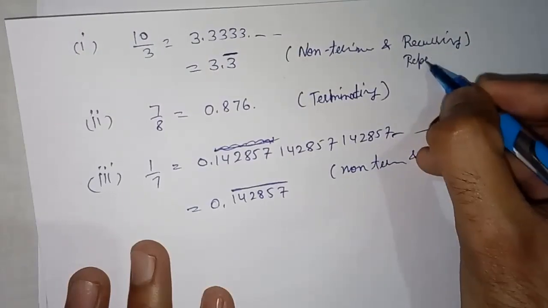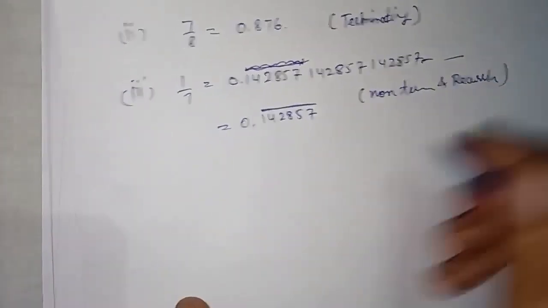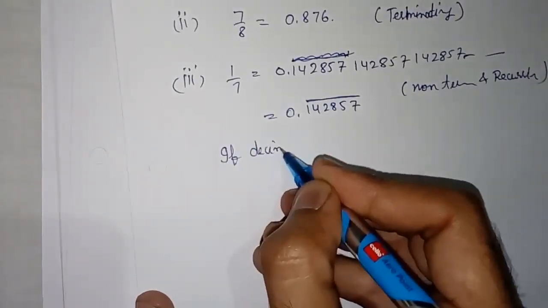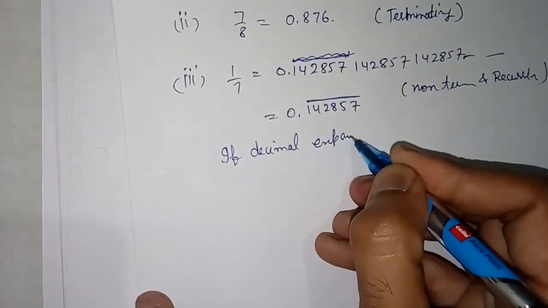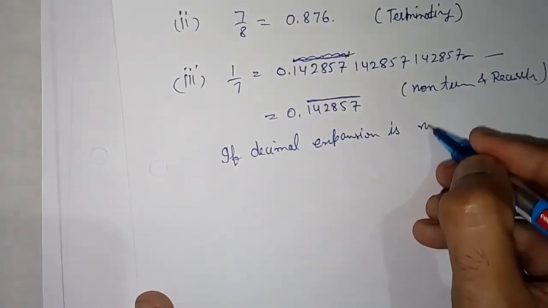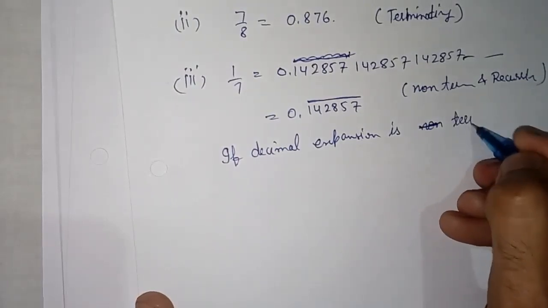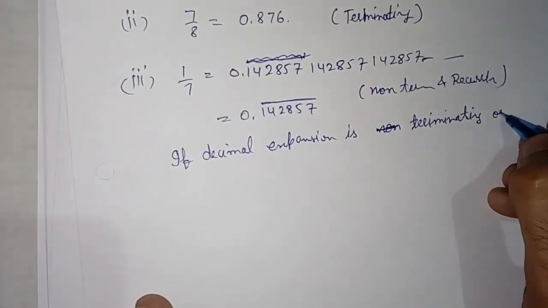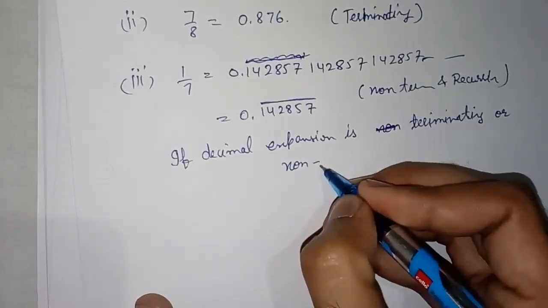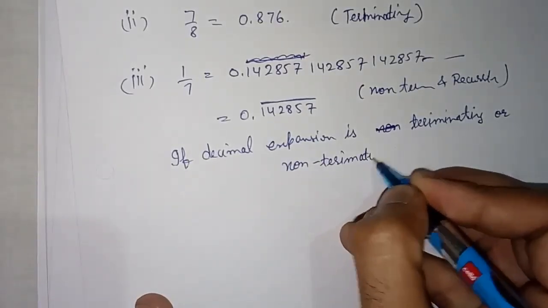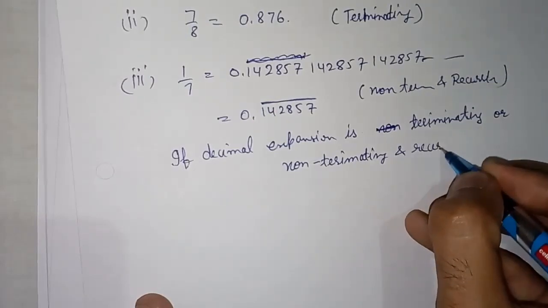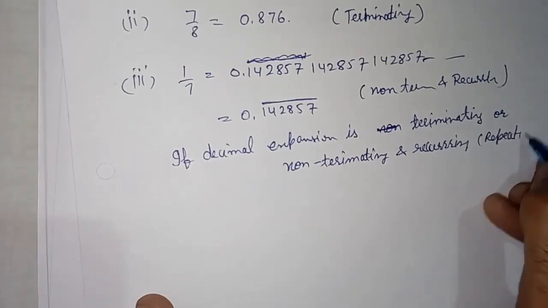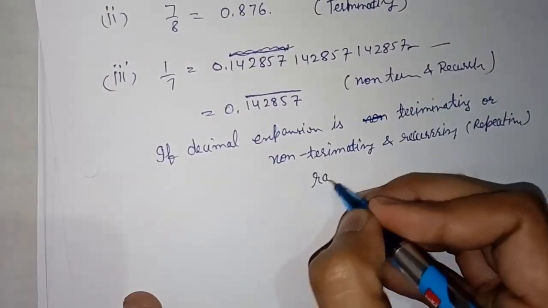Recurring means repeating. Okay, if this type of decimal expansion is there, if the decimal expansion is terminating, or non-terminating and recurring, both conditions will be there, then that is the expansion of a rational number.